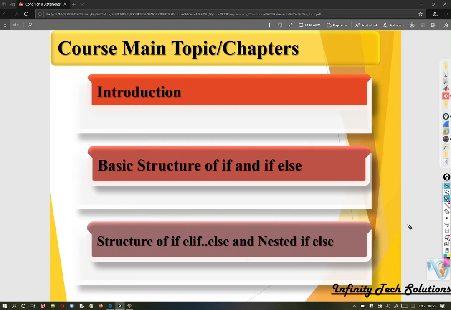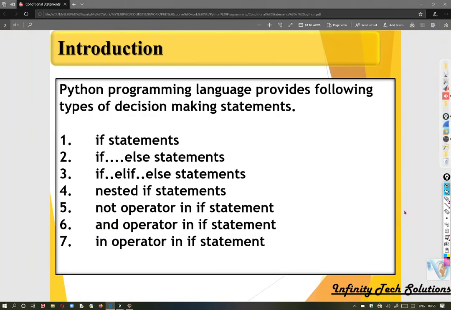As a developer, whenever you are writing code, you need to take a decision or control the flow of instructions. That time you will require decision control statements. Python provides different decision control statements.